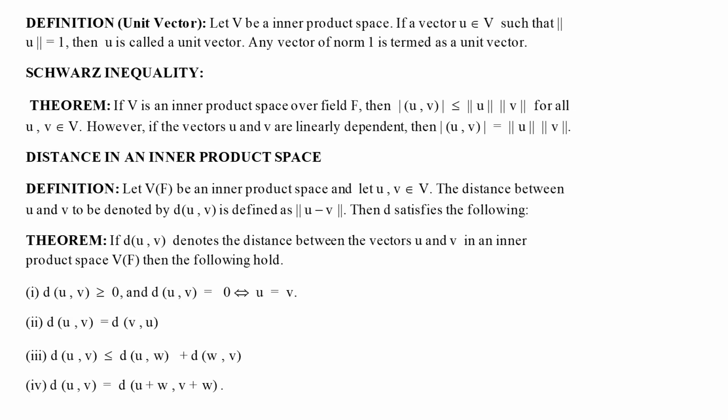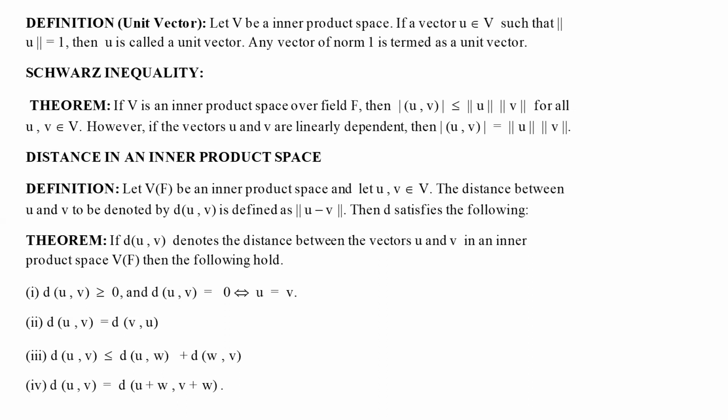Secondly, D of U, V is nothing but D of V, U, that is, it is the symmetric condition. And third is the triangle inequality, that shows that D of U, V is always less than or equal to D of U, W plus D of W, V, where W belongs to V. And fourth is D of U, V is equal to D of U plus W, V plus W. It simply means that under translation,